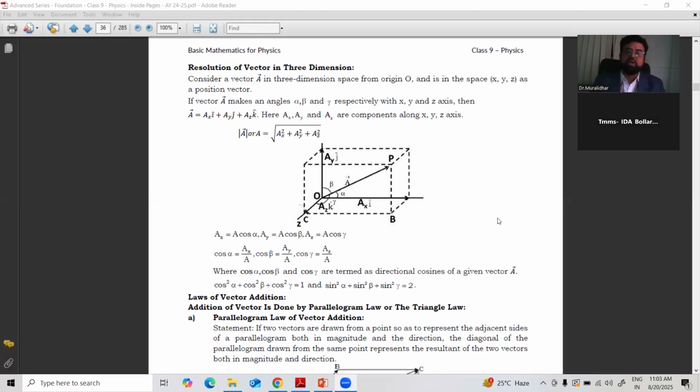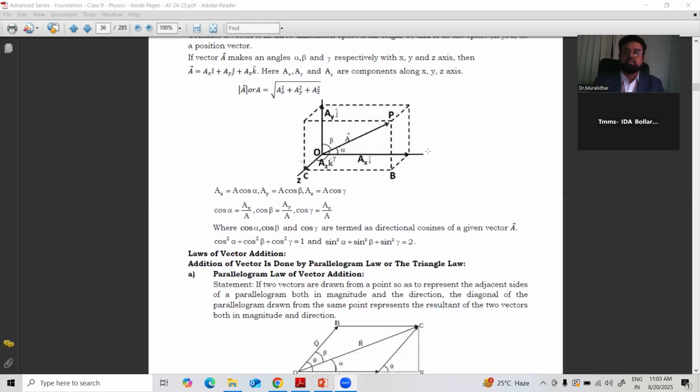Similarly, the angle is also given by three separate angles, alpha, beta, gamma. You can see the angle made by x axis is alpha, y axis beta, z axis gamma. Then you can write cos alpha, cos beta, cos gamma. Okay? This is for 3-dimension. We'll discuss in the later classes.